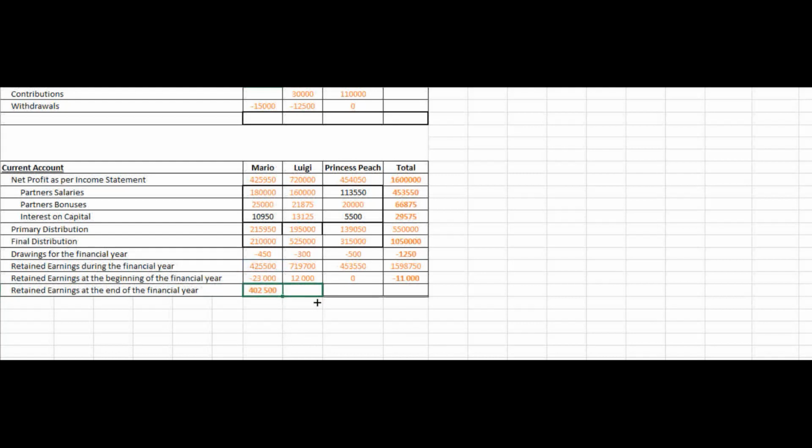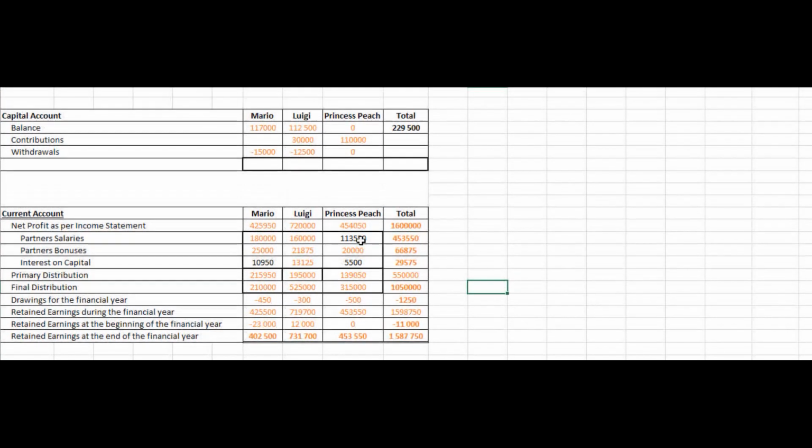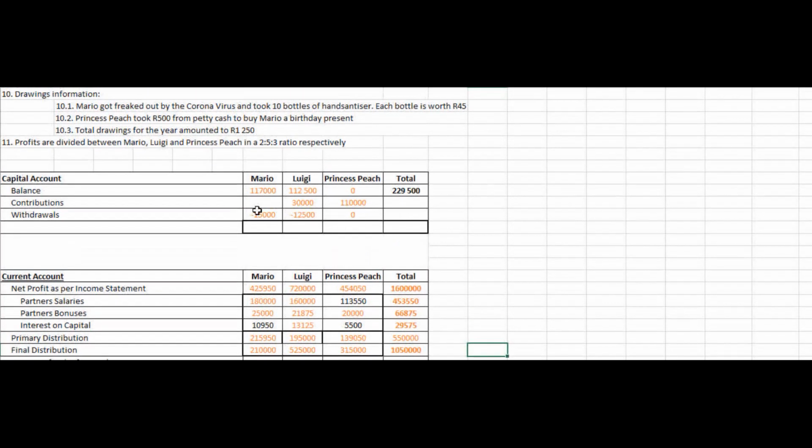We'll do the same for Luigi and for Princess Peach, and then to get the total amount and cross-check, we can add retained earnings for the financial year as a total, and we'll do the same downwards. And all that is left is totaling this across.